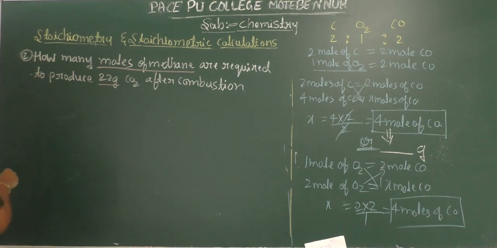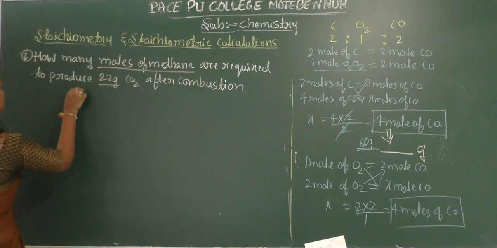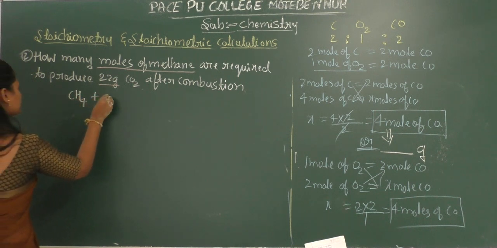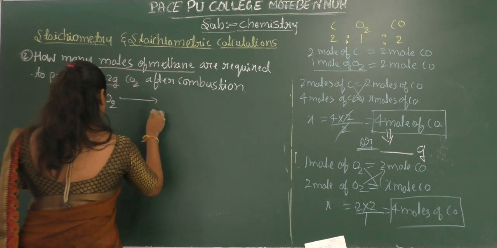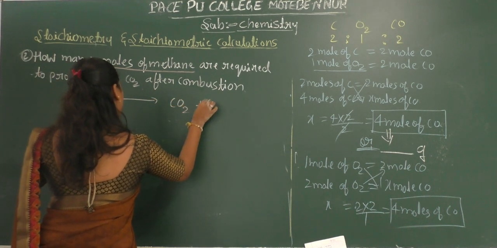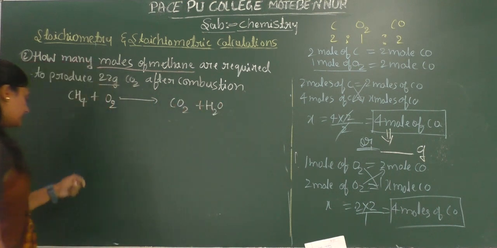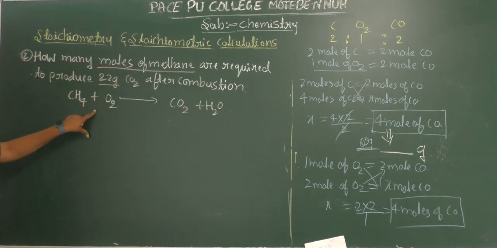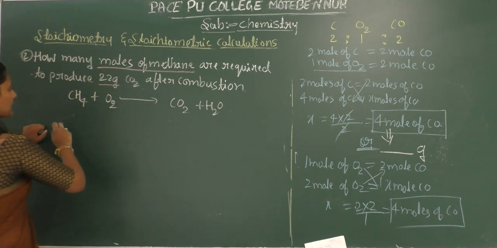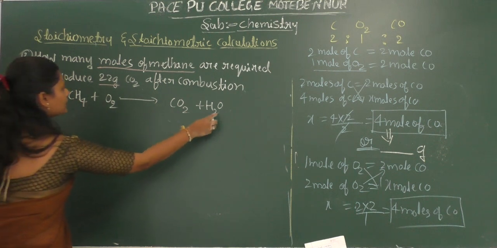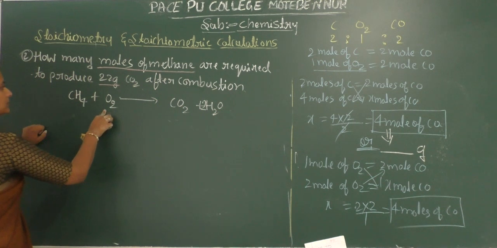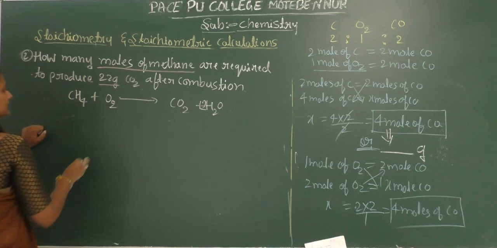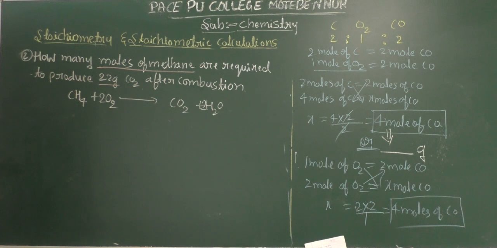Okay, so here the balanced chemical reaction is: methane undergoes combustion in the presence of oxygen, and it is going to form carbon dioxide and water. Is it balanced? This is not a balanced one, so we have to balance it. Carbons are the same. Next, hydrogen is 4 here and 2 there, so we balance the hydrogen. Next, oxygens are 4 on one side and 2 on the other, so this is the balanced equation.